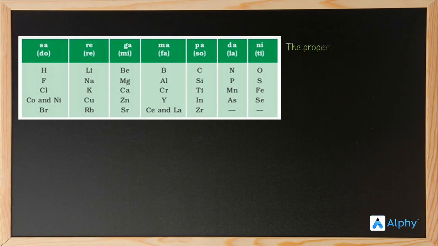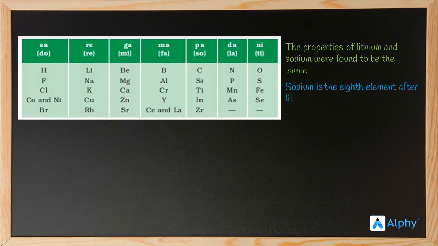Let's see. The properties of lithium and sodium were found to be similar. Okay, so his observation was right. Moving on. Sodium is the eighth element after lithium, we know that. Similarly, beryllium and magnesium resemble each other, like we said.